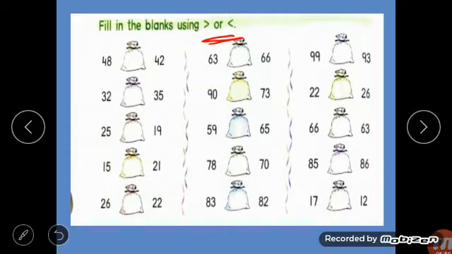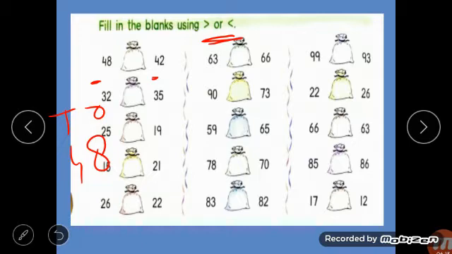If you are feeling difficulty, अगर आपको मुश्किल हो रही है तो आपको क्या करना है? You have to compare these 4 and 4, that is, the digits in the tens place. You know a number like 48: this is ones and this is tens. So first of all you have to compare the number on the tens place, 4 and 4. That is the same, so we don't know which is greater. Then you have to compare the number given on the ones place, like 8 and 2.